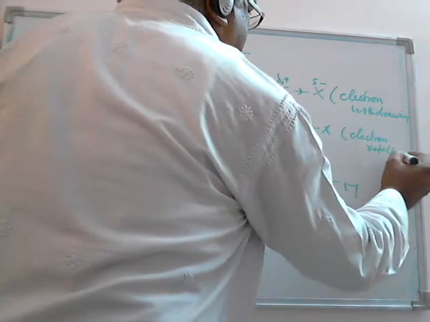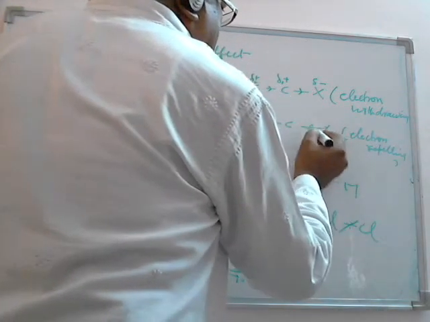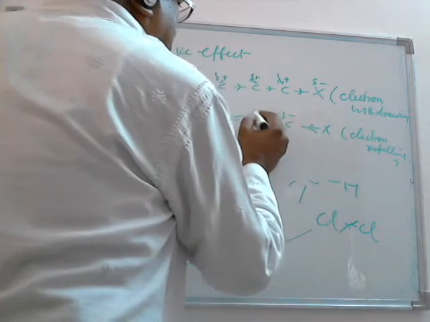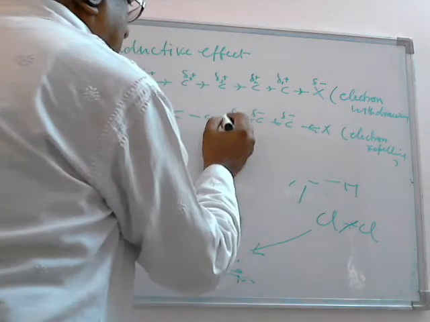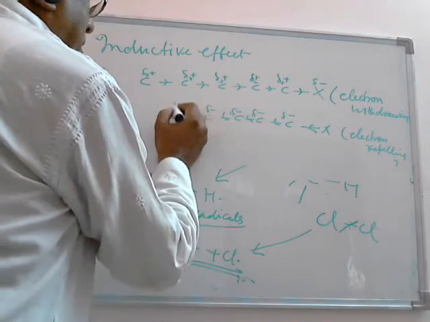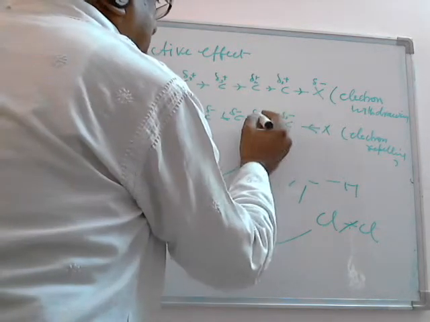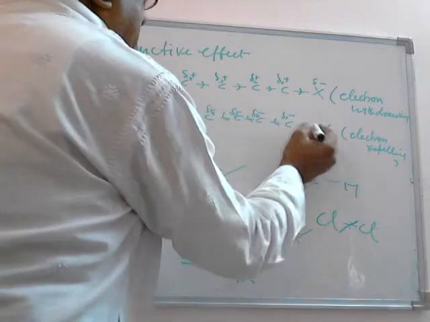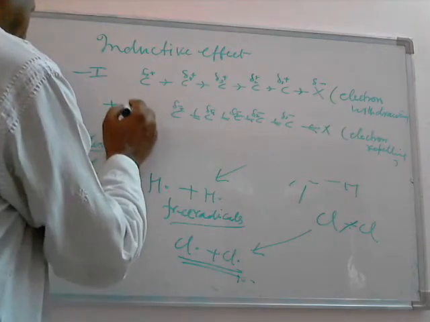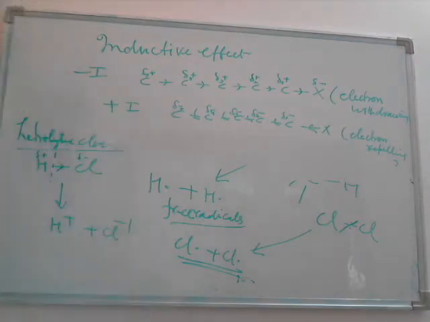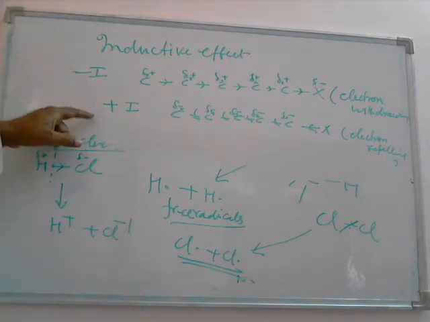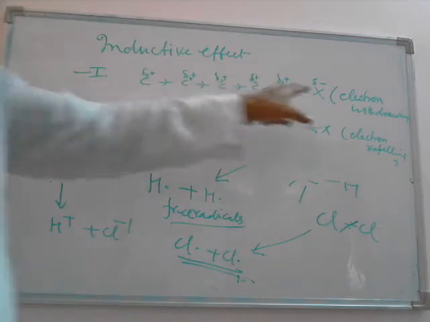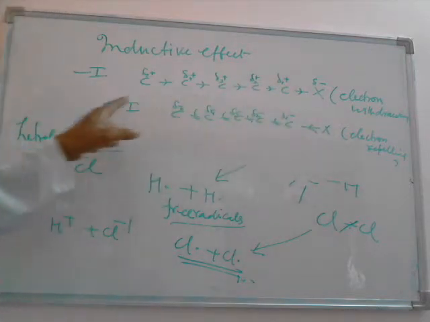which repels the electron, then it will repel the electron. This will be negative, and so on, and the value of the charge again goes on decreasing as we move away from the group, and this is called the positive I effect. So inductive effect, the minus I and plus I effect, will depend upon the nature of the group attached to the chain of carbon atoms.